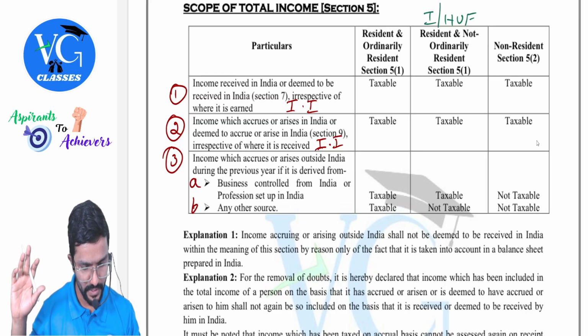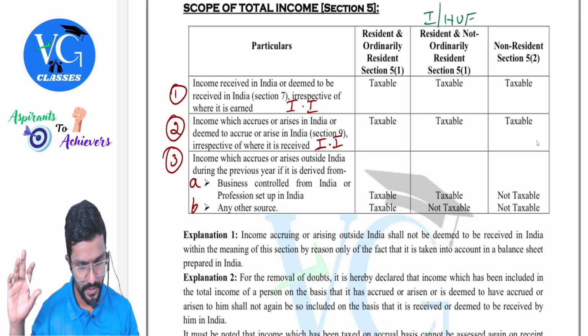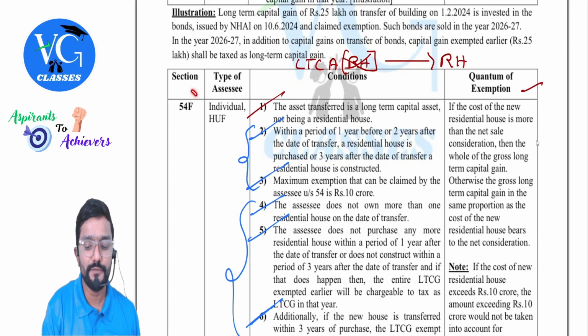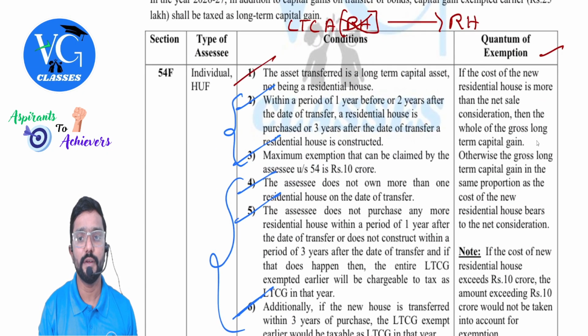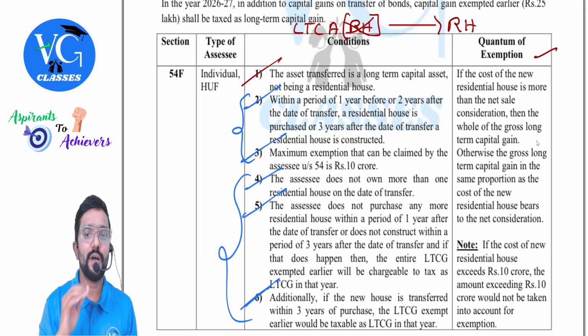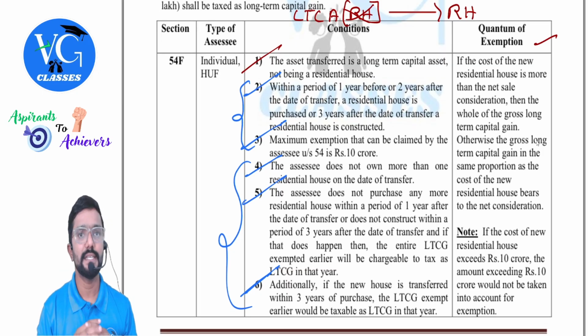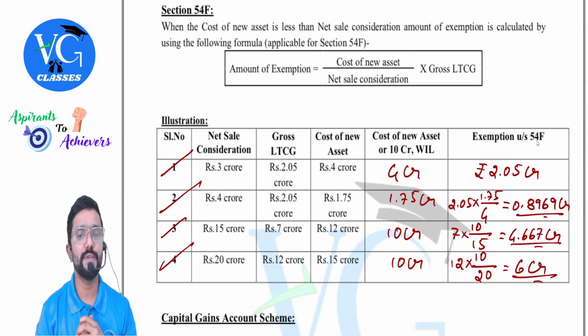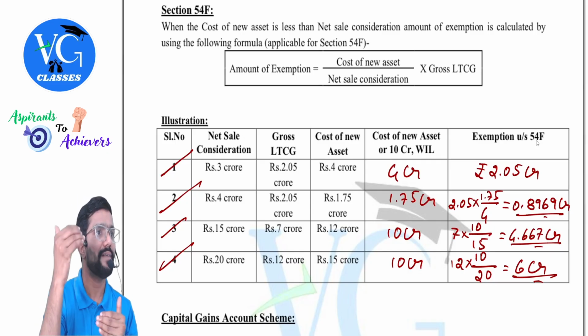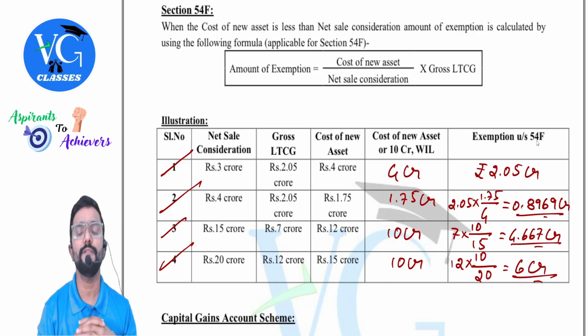So I will go to the exemption part, 54F. You can see, for Section 54F, we need to check whether the cost of new asset is more than the net sale consideration. If the cost of new asset is more than the net sale consideration, then the entire cost is allowed as exemption. What if the cost is less than the net sale consideration? Then you need to use this formula: gross long-term capital gain into cost of new asset divided by net sale consideration. This will be the amount of exemption.